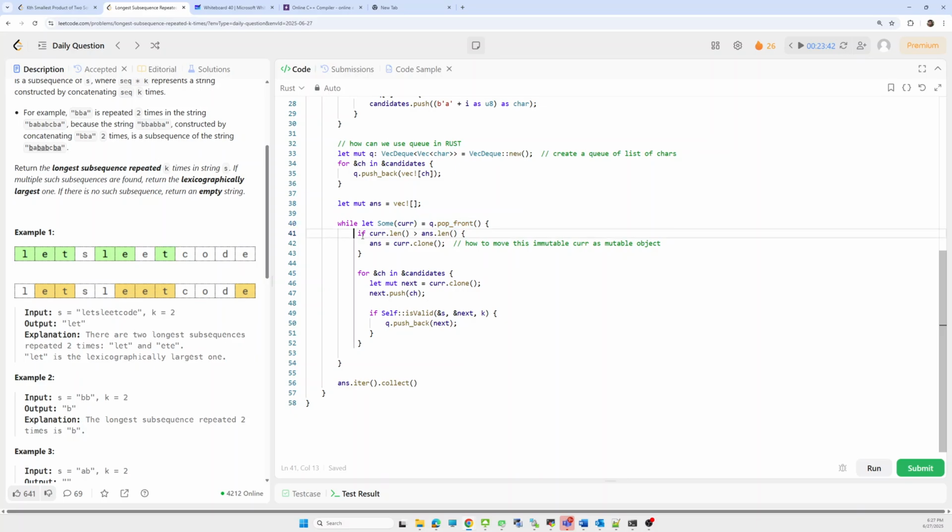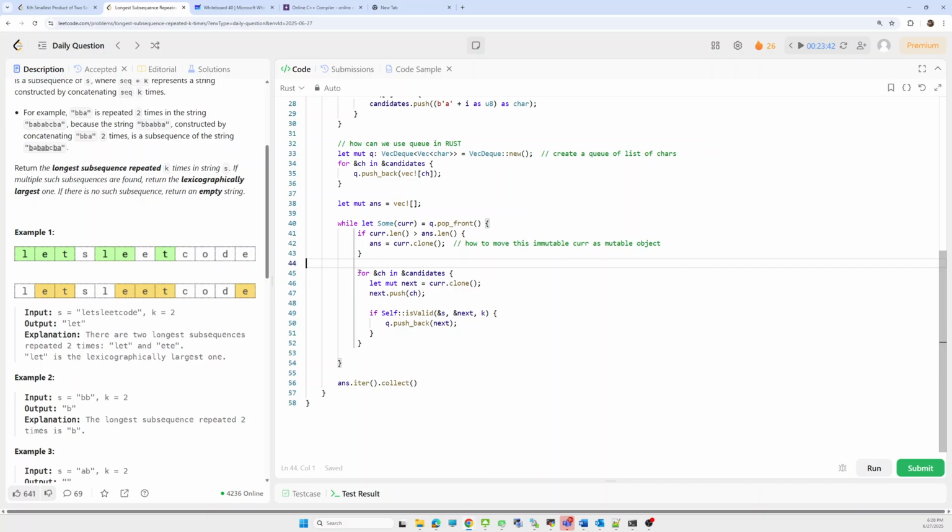The condition is that if the current list has a larger size than the previously stored answer list, then we'll update our answer. So we are moving the current object to the answer. For that we want a deep copy, so we are using the clone method here.